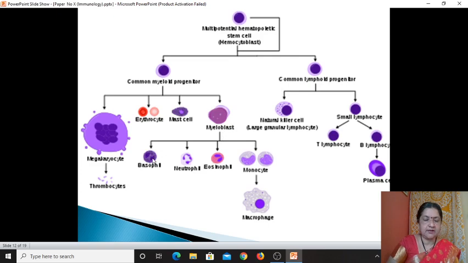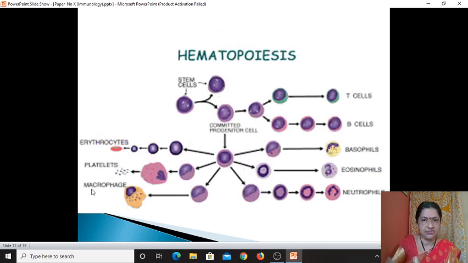These types of cells can be differentiated depending upon the nature or structure of the nucleus. In some cases, the nucleus is multi-lobed. In some cases, the nucleus is bilobed. In some cases, the nucleus is kidney shaped. So depending upon the shape and type of the nucleus, the cells can be differentiated into different cell types. This is the picture showing hematopoiesis, as I said earlier.